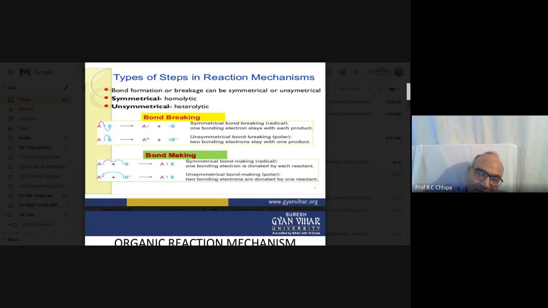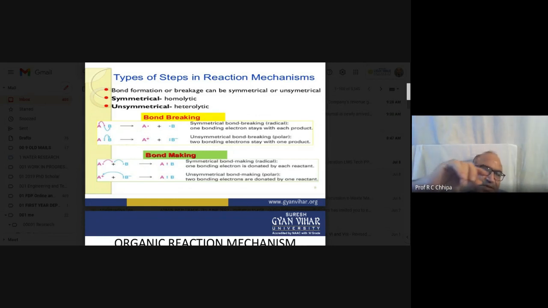So if a carbon-carbon bond is there, the electron of carbon A goes to one side and the electron of B goes to the other. This is the bond fission between the carbon-carbon bond.